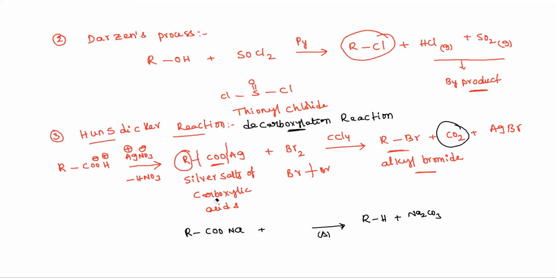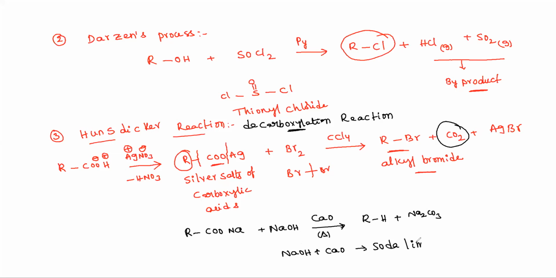That means the sodium salt of a carboxylic acid reacts with sodium hydroxide and calcium oxide. This calcium oxide is a catalyst, and the NaOH plus CaO mixture is known as soda lime.